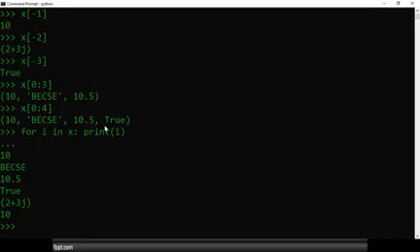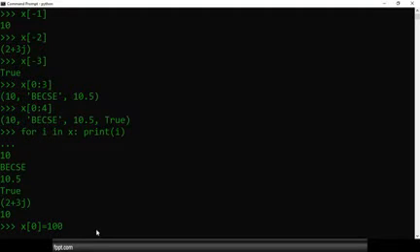Okay, so let's do it. Here I am trying to change the value of the first element of the tuple. First of all I will print the tuple. The first value here is 10, then B, C, C, 10.5. So I am trying to change the value of 10. What should I do here? I use x of 0 is equal to 100. Earlier it was 10, now I am changing it to 100. Is it possible in a tuple? No.